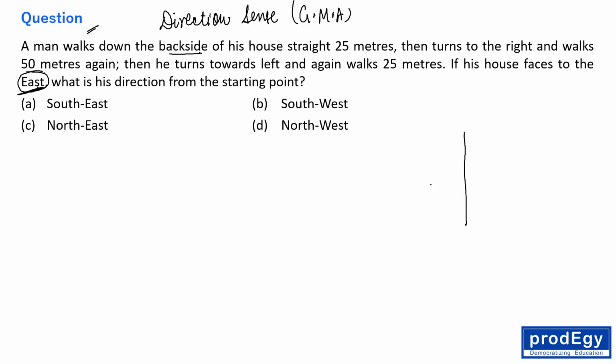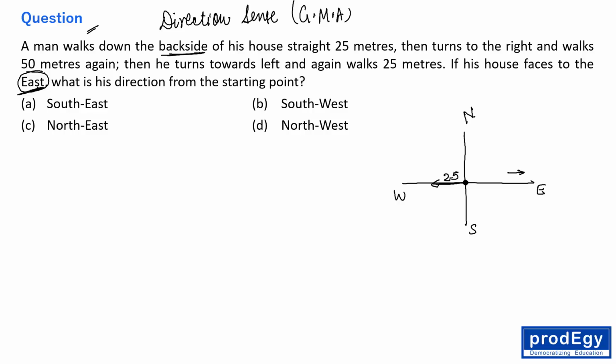Okay, just draw this figure. This is north, this is south, this is east, and this is west, right? The house faces towards the east. Let's say this is the starting point. The question says a man walks down to the back side of his house. Back side means he is moving towards west, the opposite to his house. So he is moving towards west. 25 meters he has traveled.